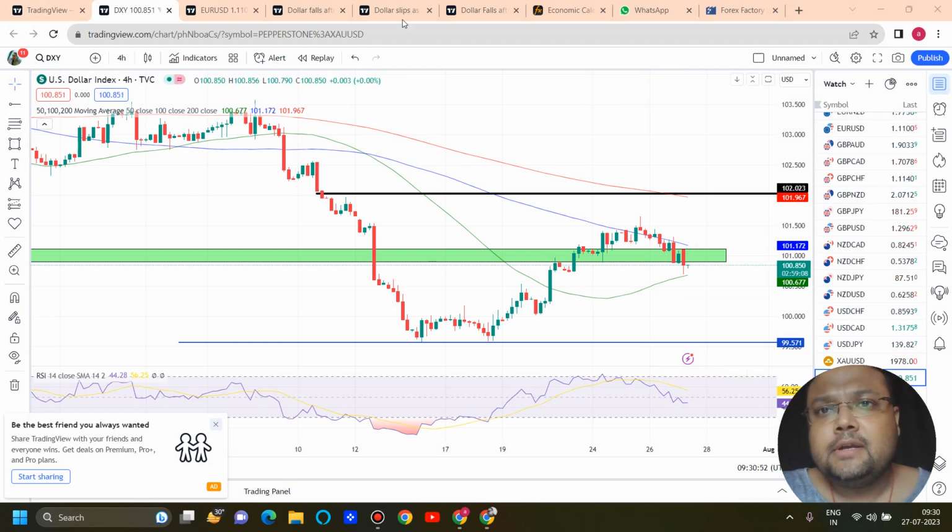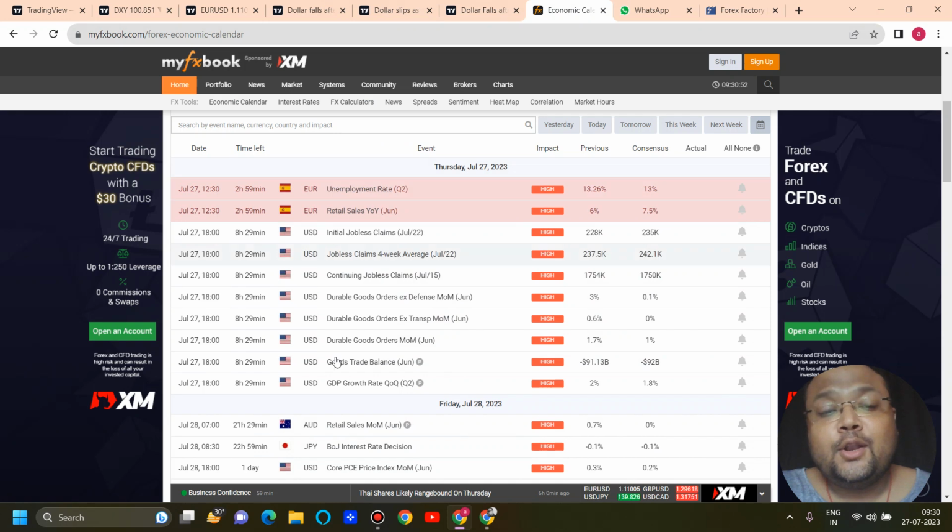My dear friends, we have a long list of events coming up during the US session, so please be careful. As I always say, beginners, new traders, traders with low capital, do not gamble with your hard-earned money during the news. The market will give you plenty of opportunities to make money, so you don't need to gamble. Be a trader, not a gambler. And be careful. So this is all about DXY.